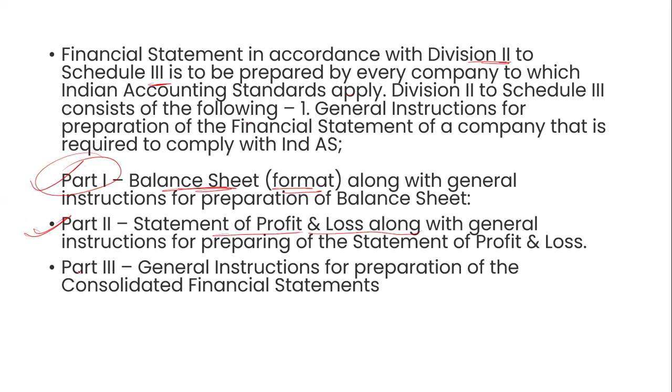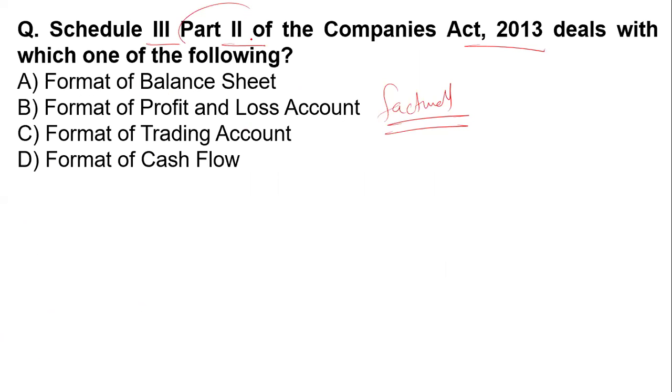And in Schedule 3, Part 3, there are general instructions for consolidated financial accounting. So Part 1 is for the balance sheet, Part 2 for the profit and loss account, and Part 3 for consolidated financial accounting. The question is talking about Part 2, which is related to the format of the profit and loss account.